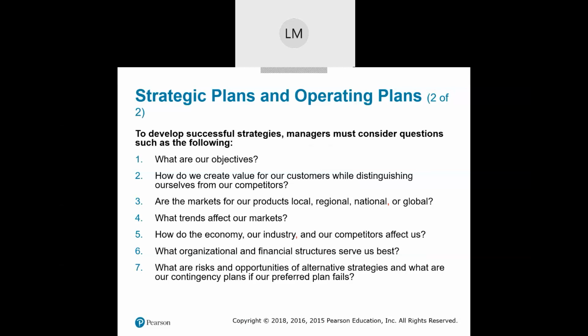Is our industry taking off, or are we getting left behind? Or how do our competitors? Maybe we're doing well. Maybe our industry is doing well. The economy is doing well, but maybe our competitors are eating our lunch, or maybe they're not affecting us, and we're doing well along with the industry and with the economy. How do our competitors affect us? So how do all those three things affect us?